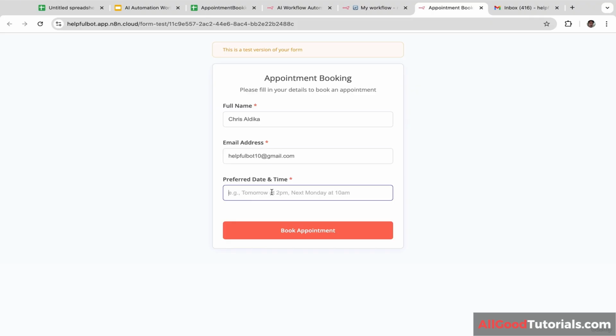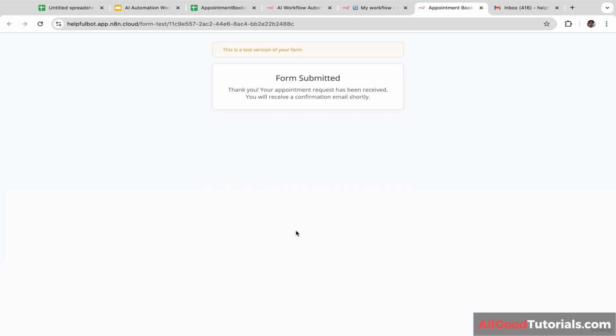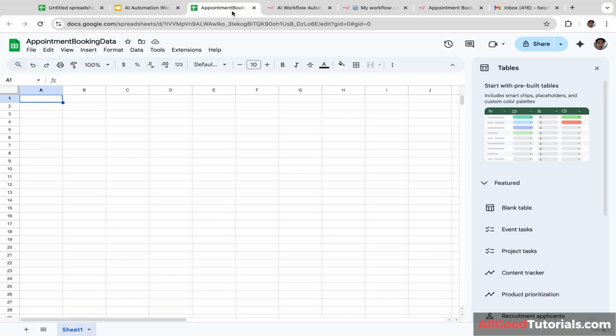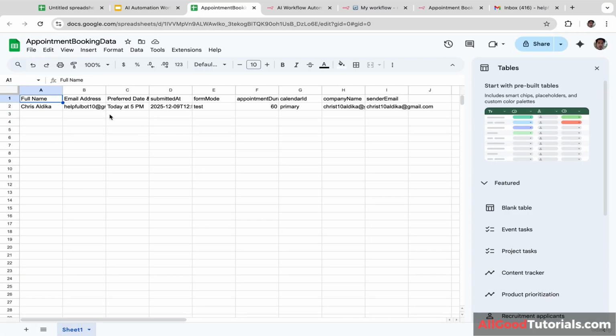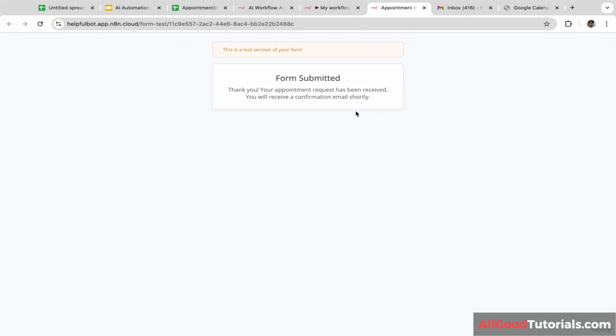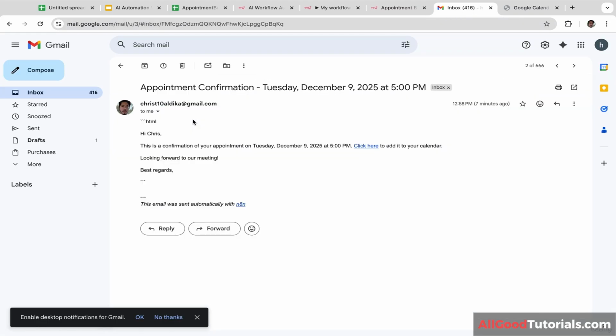And let's enter the preferred date and time, today at 5 p.m. And let's click book appointment. As you guys can see, the client data has been added to my Google Sheet automatically. Okay, Chris Aldika, that's my name, that's my email address, and the preferred date and time is today at 5 p.m. Okay, very cool. Okay, now let's open the Gmail inbox and we got a new email.